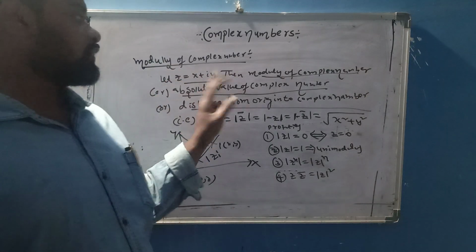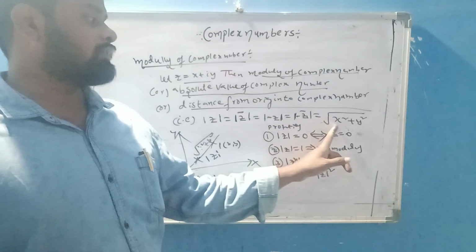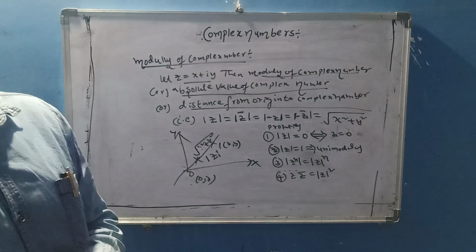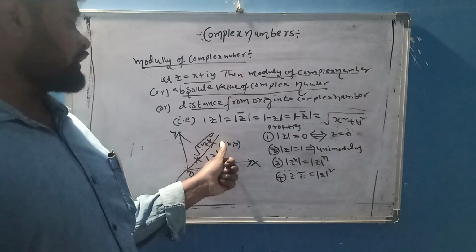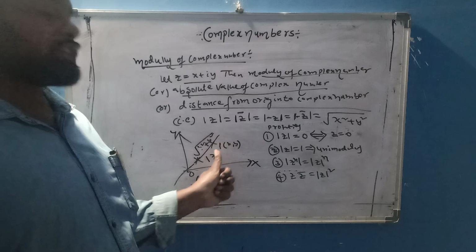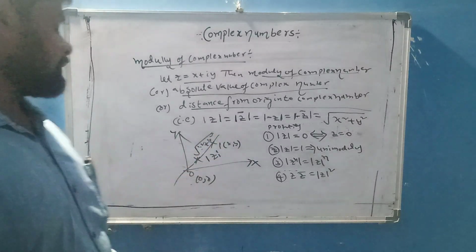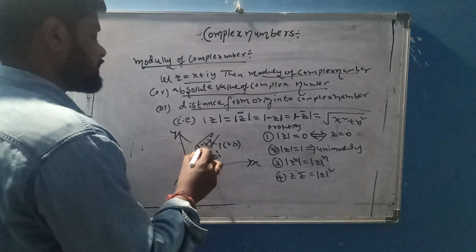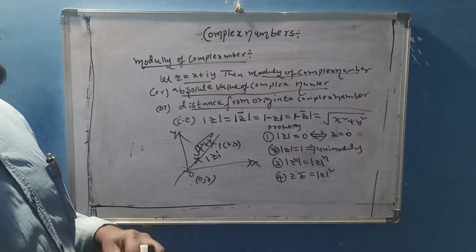This is z equal to x plus iy. This is the modulus of z formula, under root x square plus y square. That is nothing but the distance from the origin to some point. That is modulus of z, under root x square plus y square. This is the modulus formula.